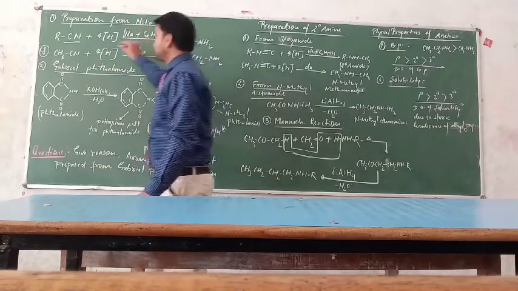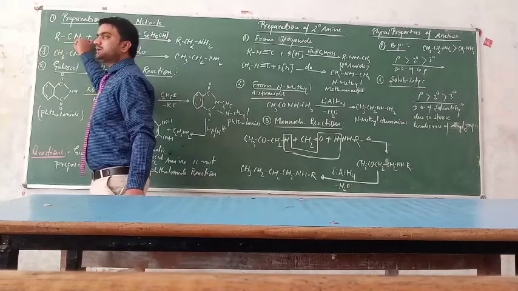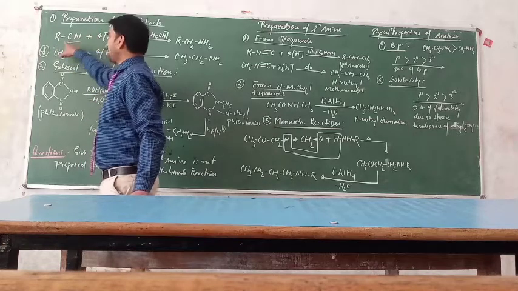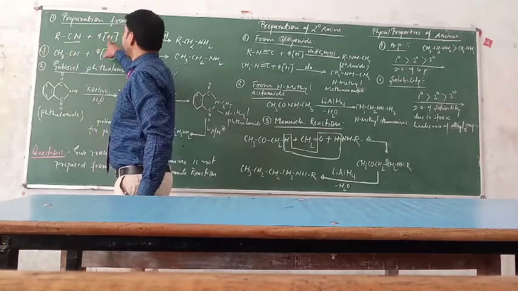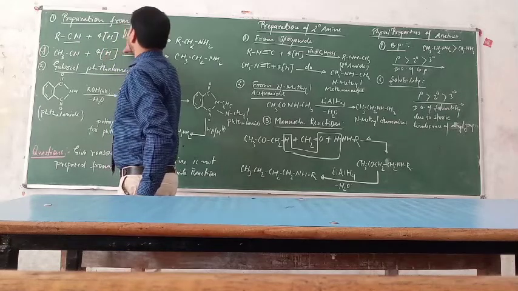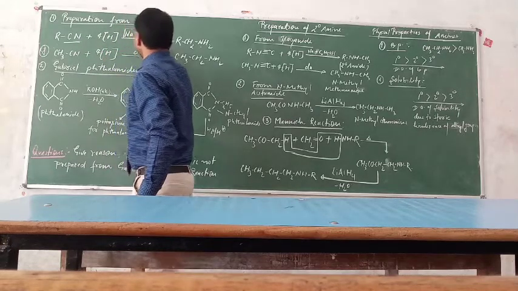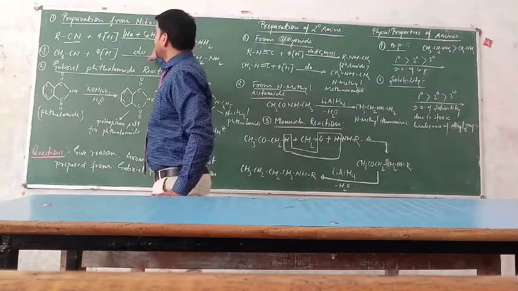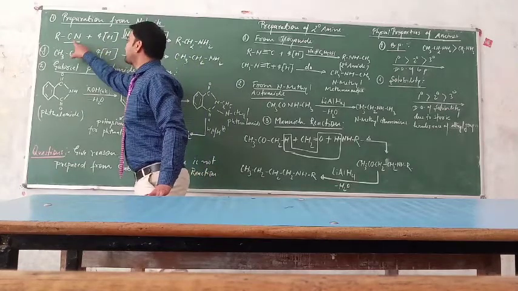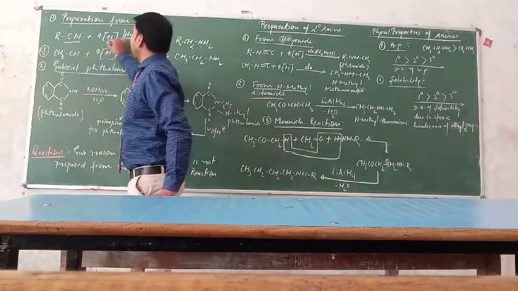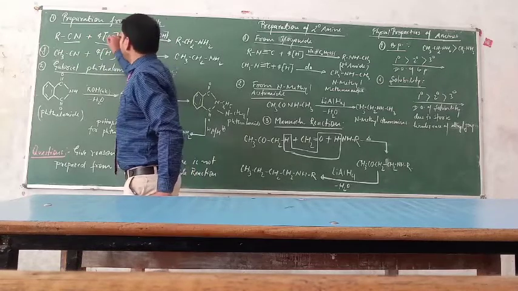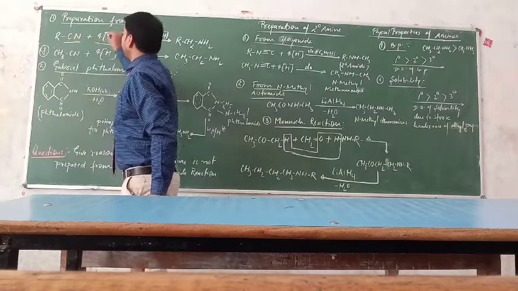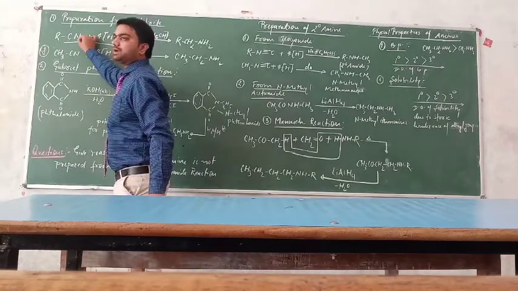So RCN is a compound, where R is the alkyl group, and when this RCN is treated with hydrogen in the presence of sodium plus ethyl alcohol, the reduction of nitrile will occur, and out of these 4 hydrogen, 2 hydrogen will go towards the carbon, and the remaining 2 hydrogen will come towards the nitrogen.